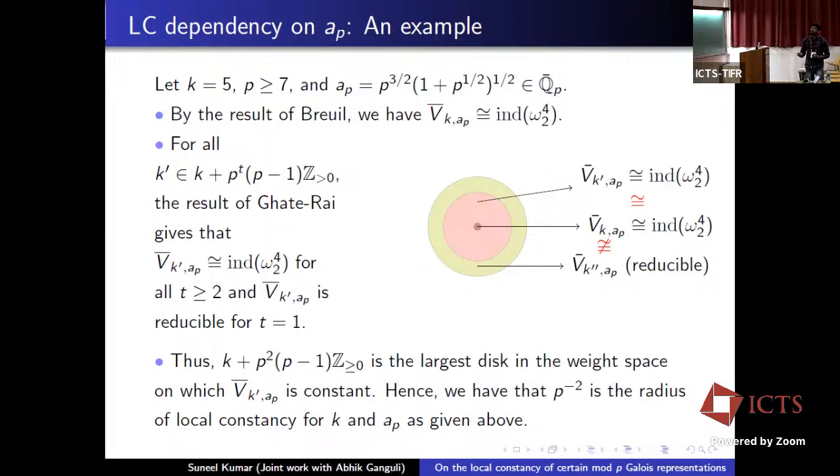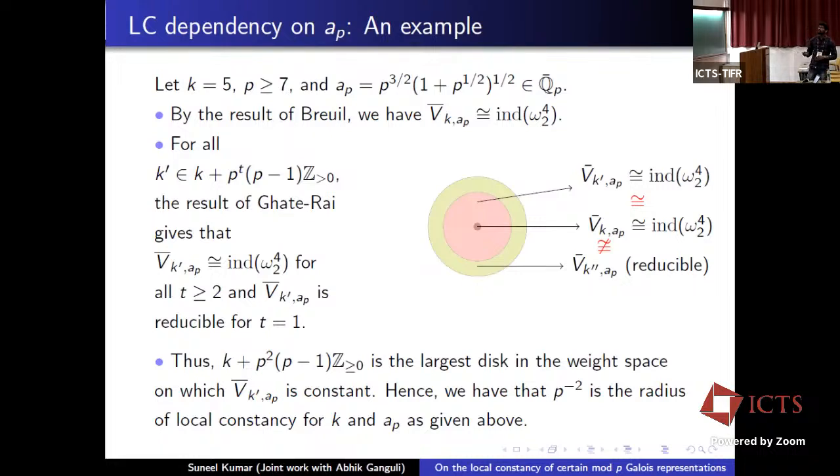And in this annulus, B bar k'',a_p is reducible. And this interior disk is of radius basically p to the power minus 2. So we get that this interior disk is the largest disk in the weight space around k on which B bar k',a_p is constant. And hence we get that p to the power minus 2 is the radius of local constancy for k equals 5 and a_p equal to this value.